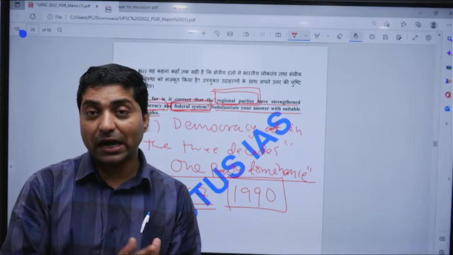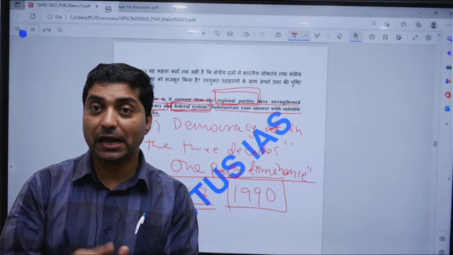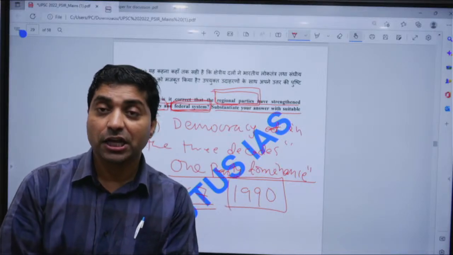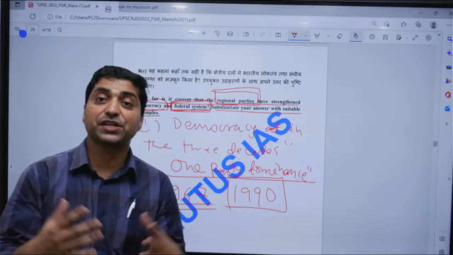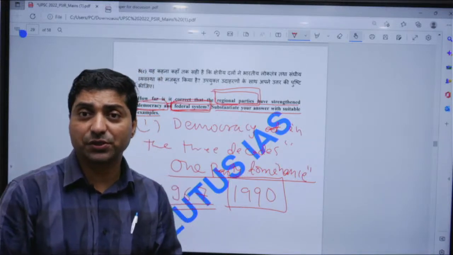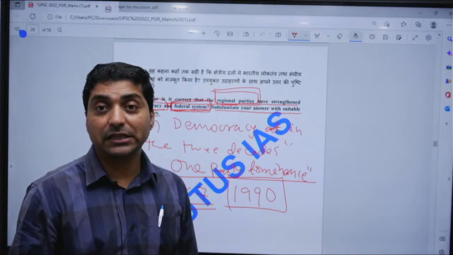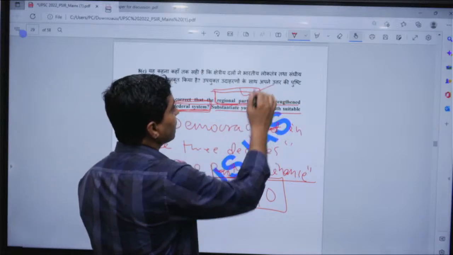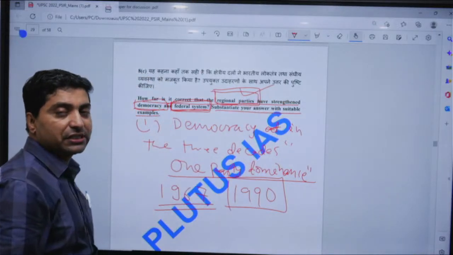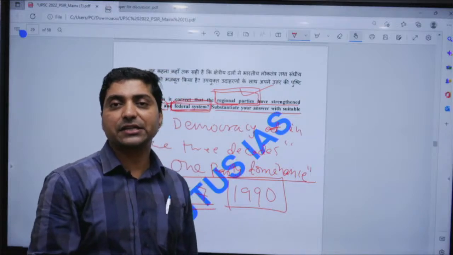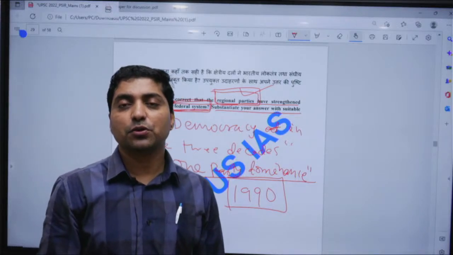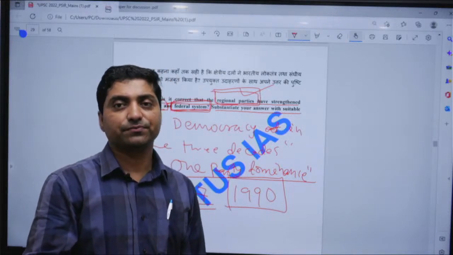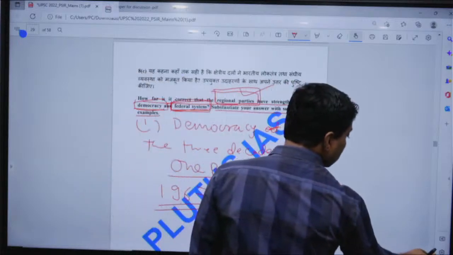If you look at the parties in UP and Bihar, they have a share at the center. Parties in other states also have a share at the center, and they negotiated better with the party ruling at the center. So actually, regional parties have strengthened democracy and the federal system in India. And it is true for all regional parties which are able to negotiate better with the party ruling at the center. So that is the last question.